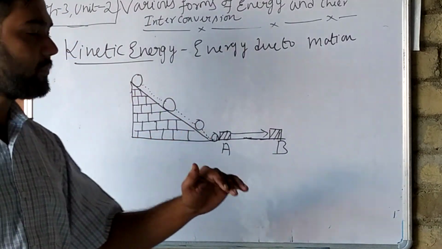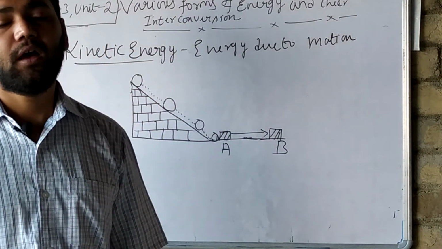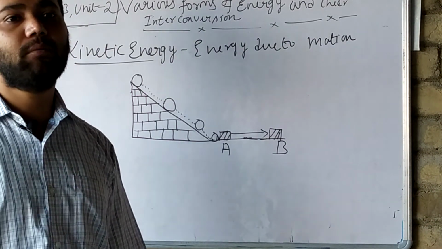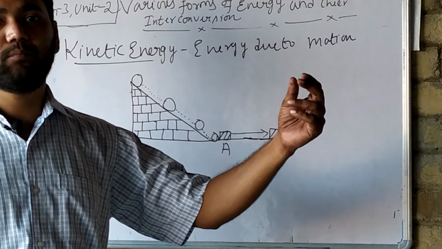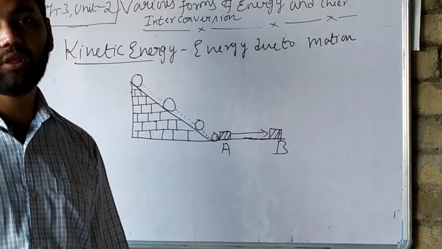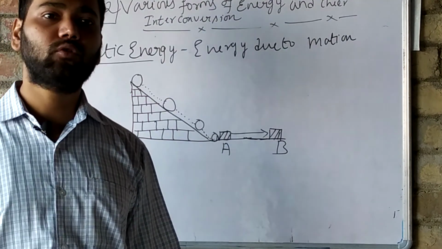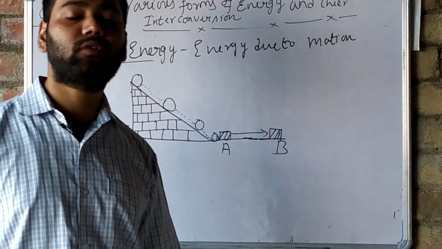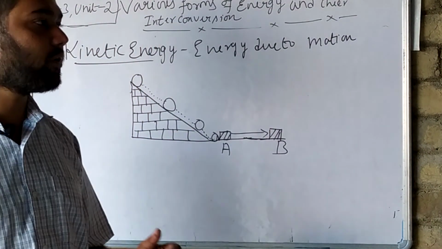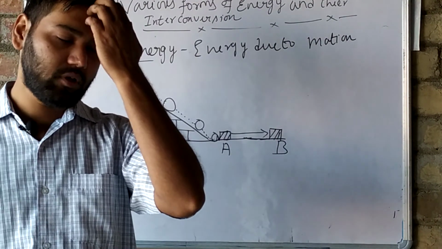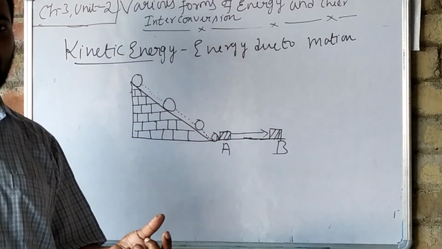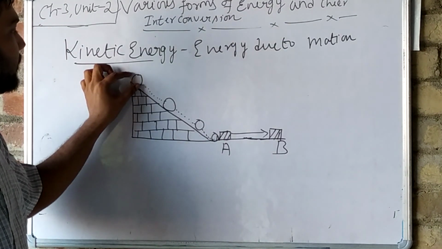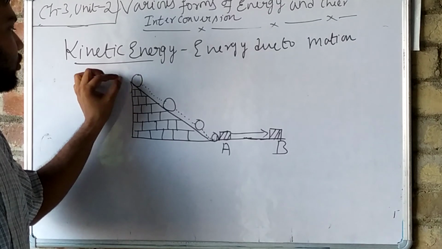Okay. So in potential energy, what happens? I have given the example of the pendulum, where we take the pendulum to the extreme position and it will come and push the box, so the box will move. In that case, the energy passes by the virtue of the state of rest of the box, the rest position of the box, and the pendulum is at the rest position. And here, the ball is at the top of the slope.